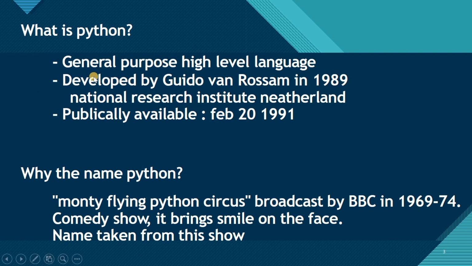Python was developed by Guido van Rossum in 1989 at the National Research Institute in the Netherlands. So this is basically the history, who developed this language. It was publicly available to all users on February 20, 1991. It was developed in 1989, but it became publicly accessible on February 20, 1991.